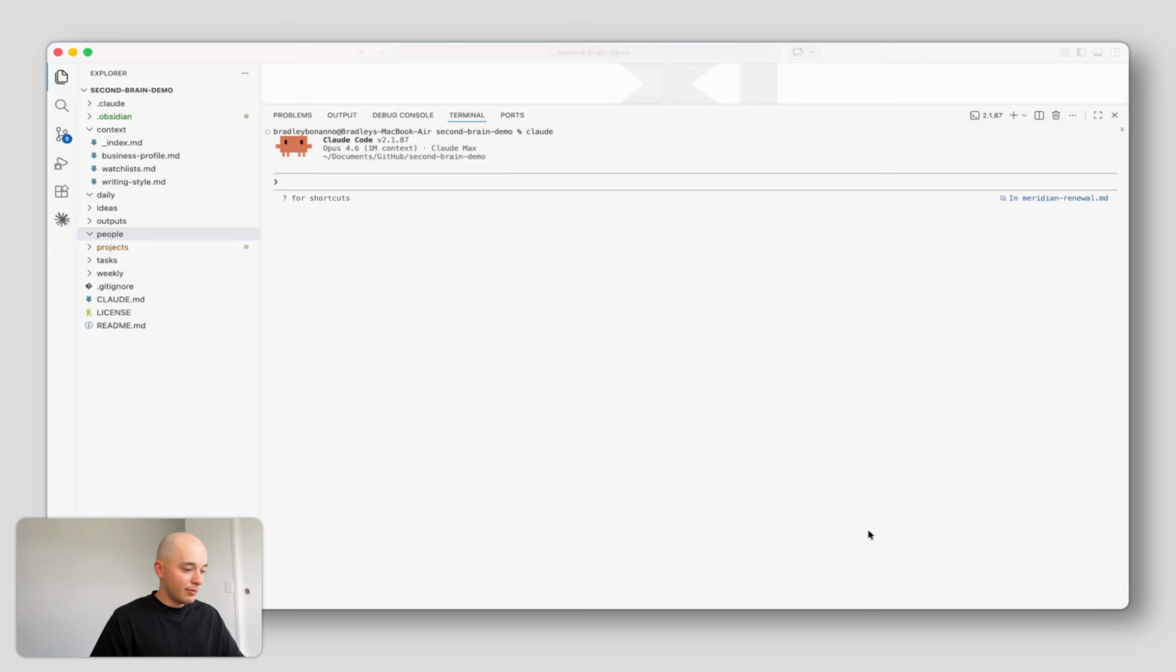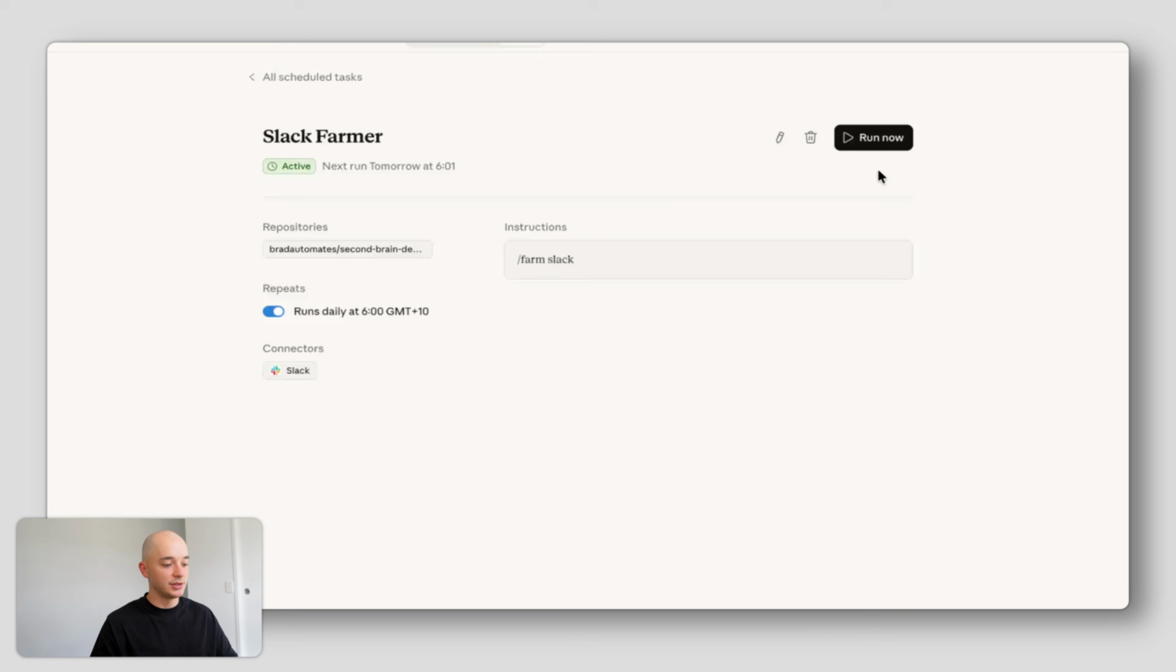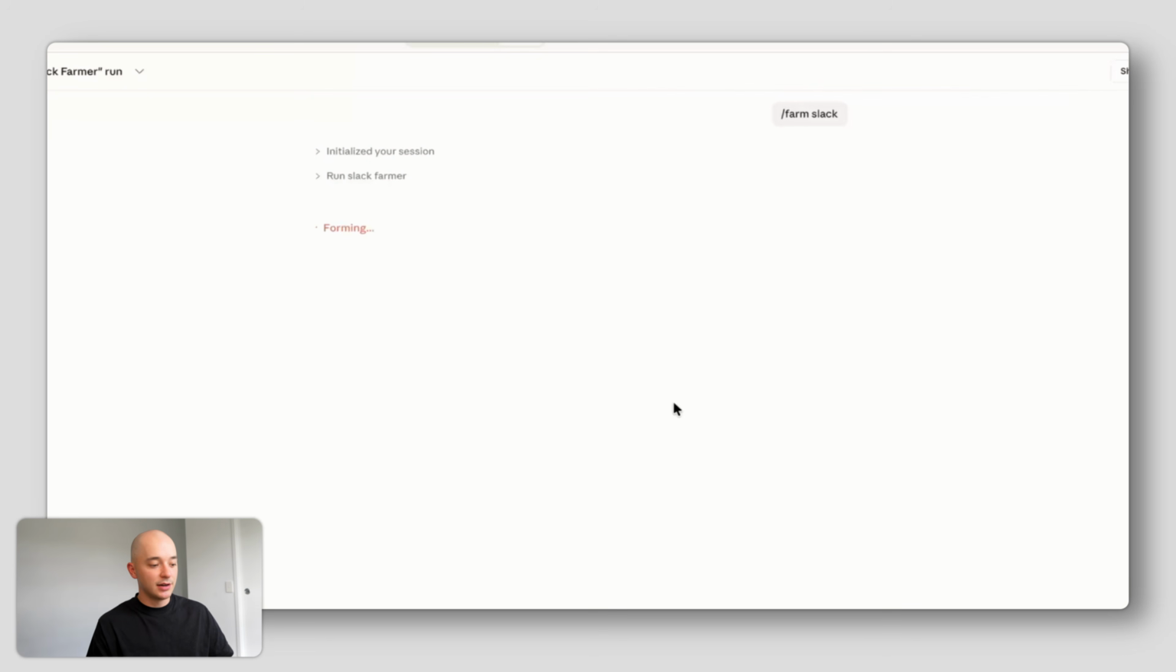So I have my second brain open to my left-hand side here, and I want to kick off some context farming. I already have my farmers scheduled. So I'm going to go into the scheduled task in Claude Code and go run now. That's launched a sub-agent inside of Claude Code, and that sub-agent has started to hit the Slack API through MCP. And it's filtering through all the messages in the last 24 hours and surfacing the important stuff that we can feed back into our second brain.